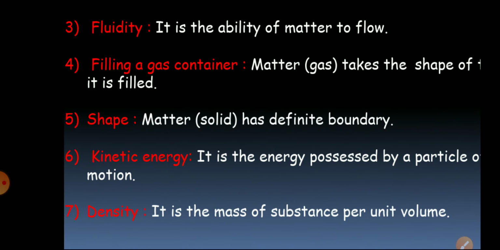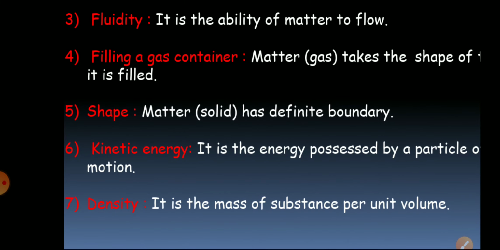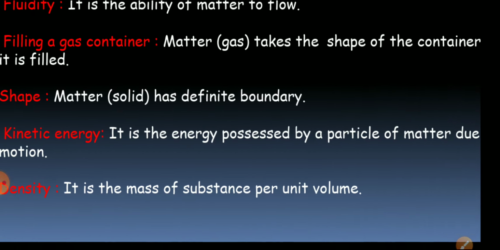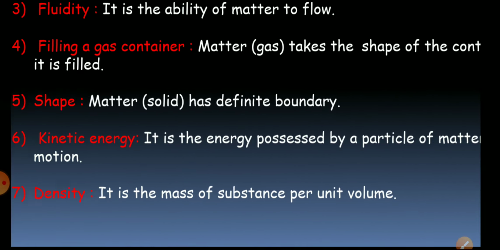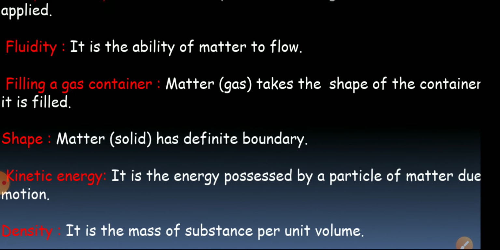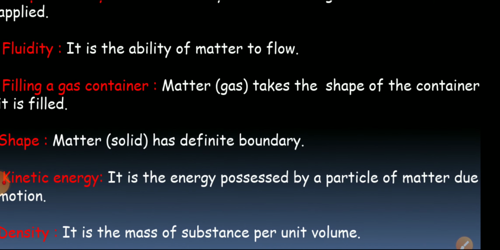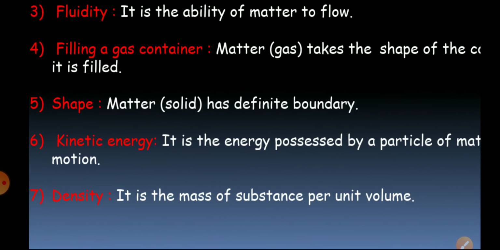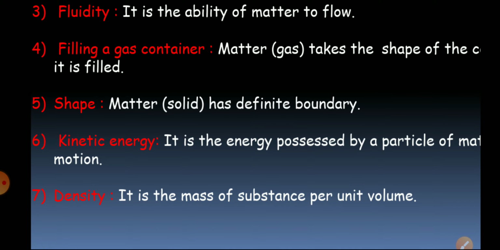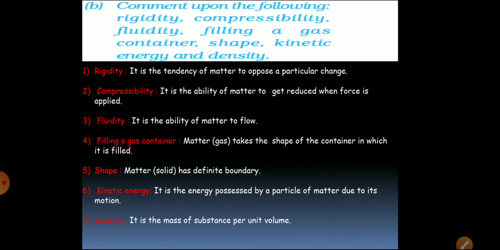Sixth one, kinetic energy. As you all know, it is the energy possessed by a particle of matter due to its motion. When the particle of matter is in motion, it possesses energy which is called kinetic energy. And the last term is density. As we have discussed in the previous slide, density is the mass of any substance per unit volume. So density is equal to mass upon volume. So these are the 7 terms which are to be defined.